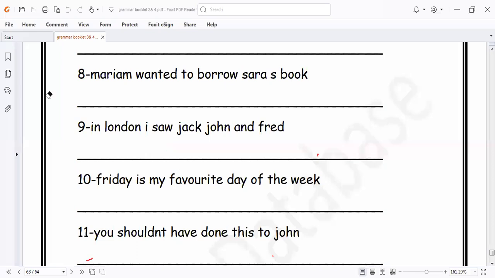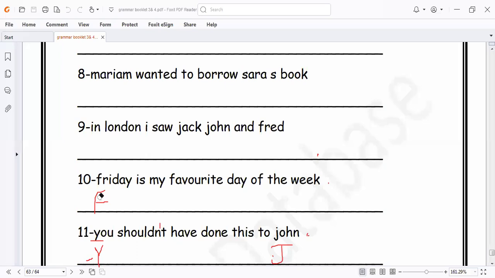Here we have Friday. Friday is a day. As we know, Friday is a day, so we must write it in what? In capital letter. It is my favorite day of the week, and I put the full stop at the end of the sentence. Here is you, I will write it in capital letter. And here is Jan in small letter, I write it in capital letter. And here is student, we have here an apostrophe, so I put the apostrophe mark and the period at the end of the sentence.